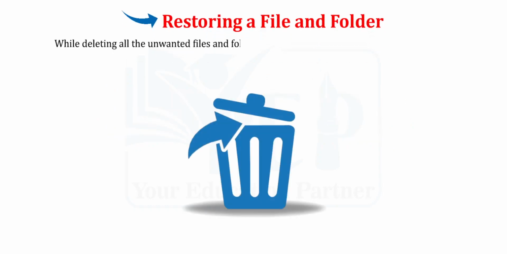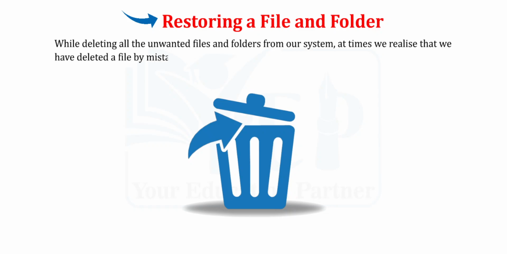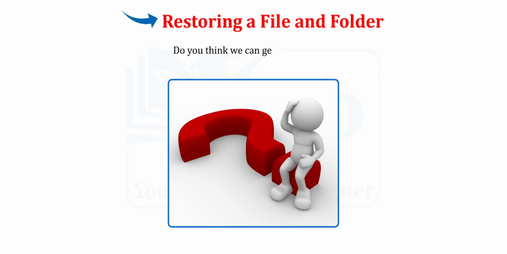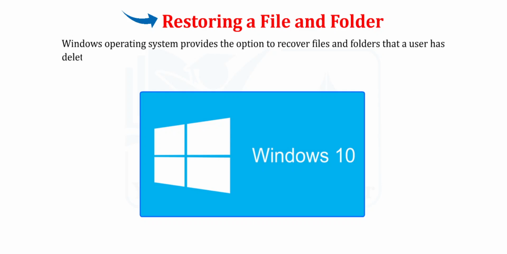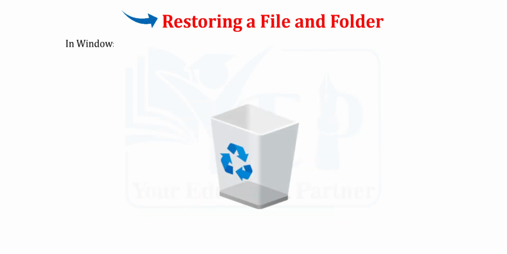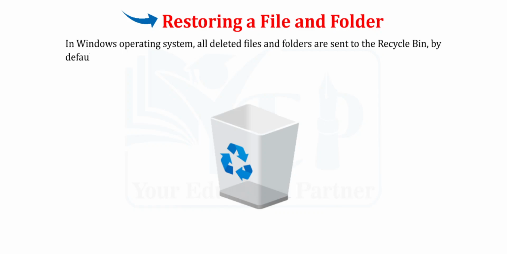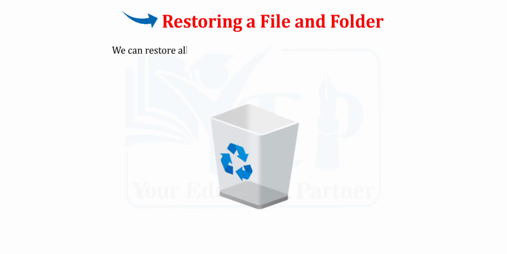Students, let us understand how to restore a file and folder while deleting all the unwanted files and folders from our system. At times, we realize that we have deleted a file by mistake. Do you think we can get back the file? Can you think of a way to get back the file? Windows operating system provides the option to recover files and folders that a user has deleted by mistake. In Windows operating system, all deleted files and folders are sent to the Recycle Bin by default. We can restore all the deleted files or folders from the Recycle Bin.